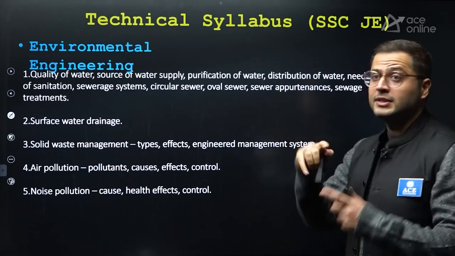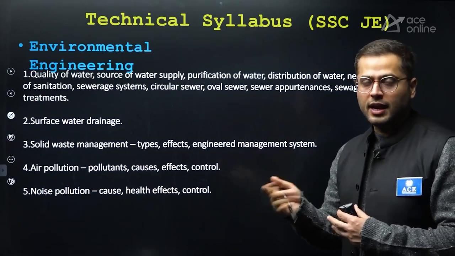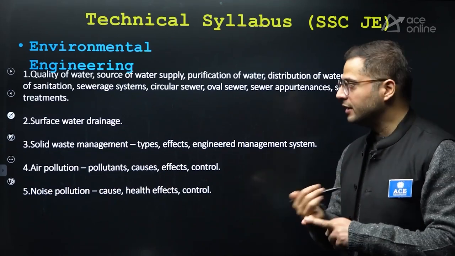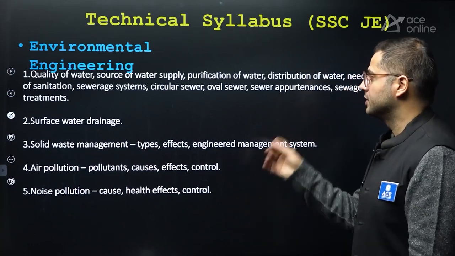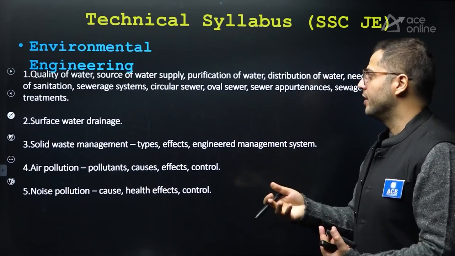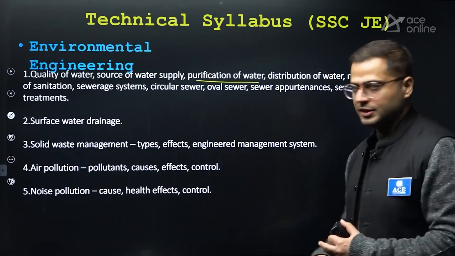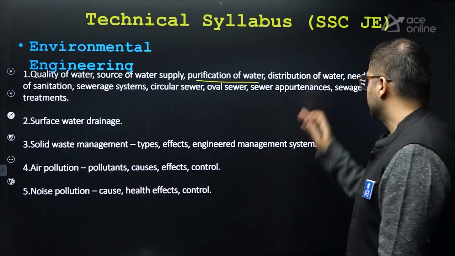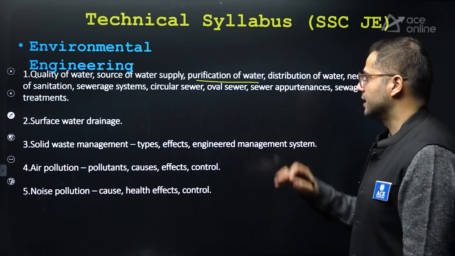Quality of water, the limits of various quantities in the water, the potable water which we drink, what are the limits of that? So see, what is the limit of total dissolved solids, what is the limit of chlorides, what are the limits of nitrates, like that, what are the limits of sulfates and everything. They are asked directly. After that, sources of water supply, from where do we source it? Purification of water, it's very important. All the processes of purification of water, filtration, sedimentation, and after that, the chlorination aspect, distribution of water also, population calculation also, sometimes questions are asked.